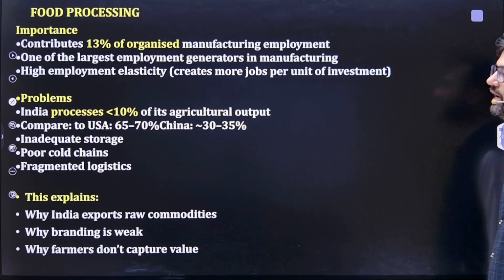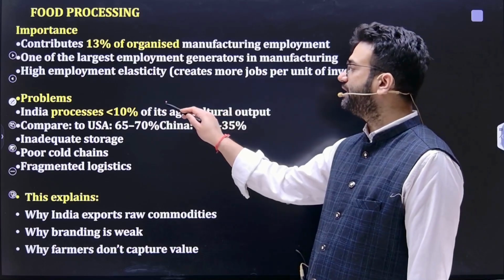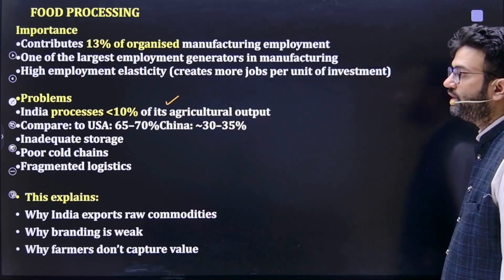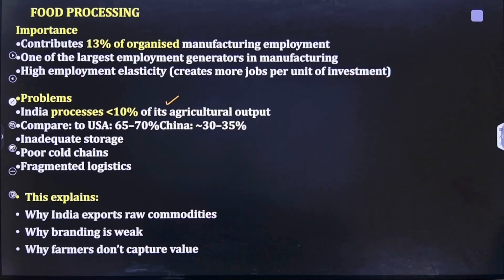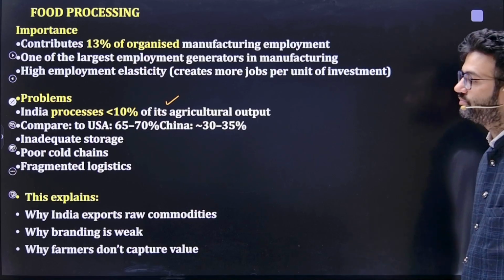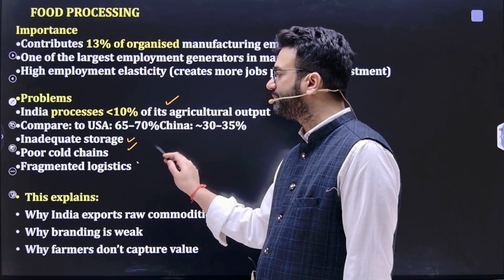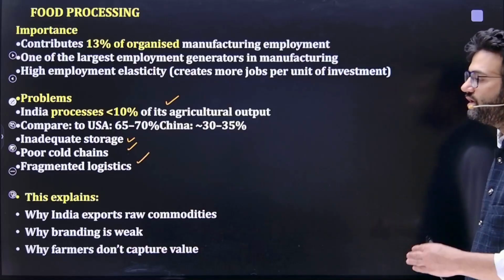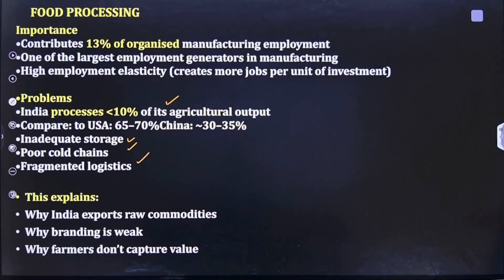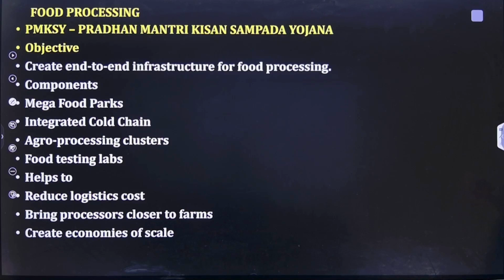But the problem is India processes less than 10% of its agriculture output. Compared to US, it is 65 to 70% and China 30 to 35%. The problems are the same: inadequate storage, poor cold chain, fragmented logistics. So India exports raw commodity, branding is weak, and farmers don't capture the value.